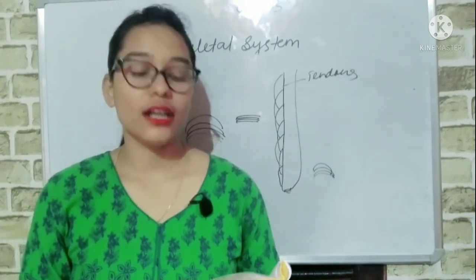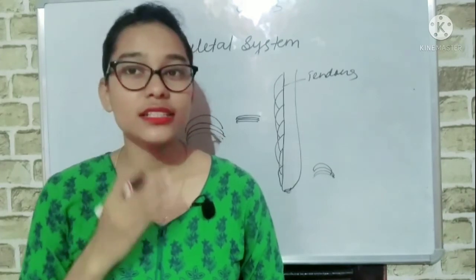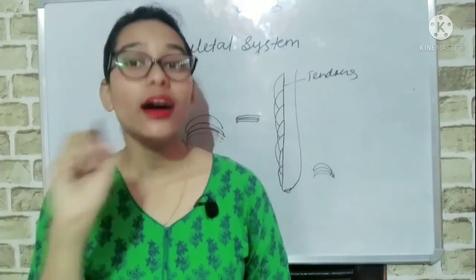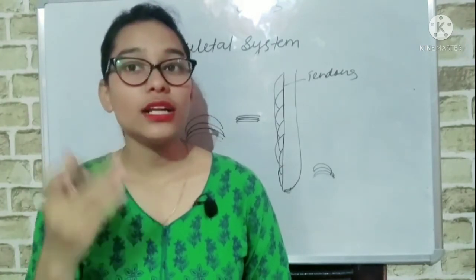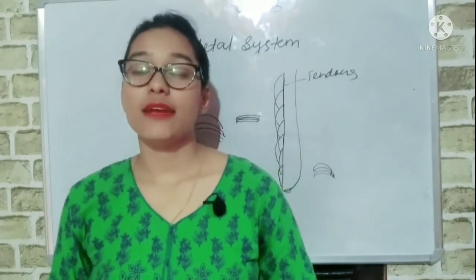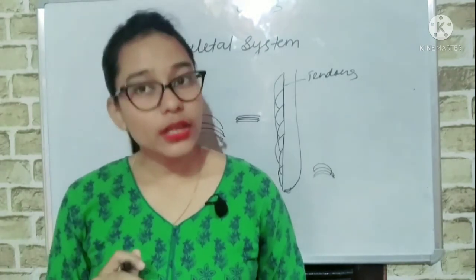Now, muscles of the heart are called cardiac muscle. You may have heard the term cardiac attack, which means heart attack, right? Cardiac means heart, it is related to the heart. So the muscle of our heart is called cardiac muscle. Both smooth muscle and cardiac muscle are examples of involuntary muscles because they are not under our control.